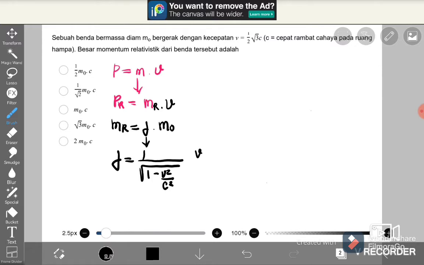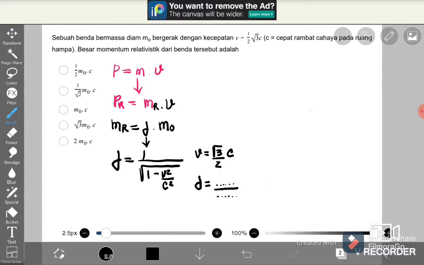The velocity of the object is the root of 3 divided by 2 C. And then we just write a new fraction for gamma. Gamma is equal to something divided by something.